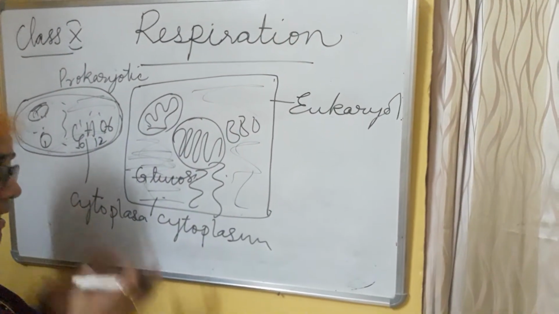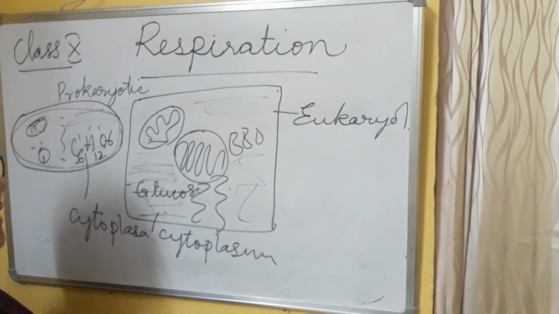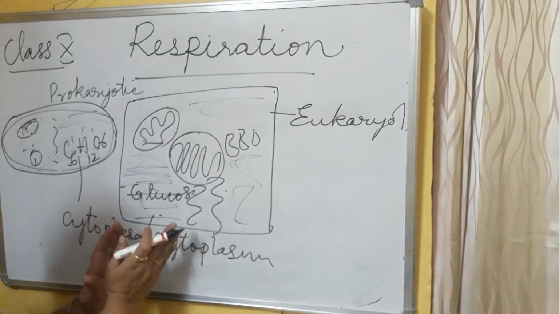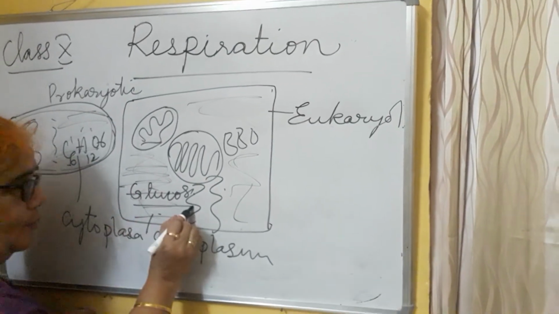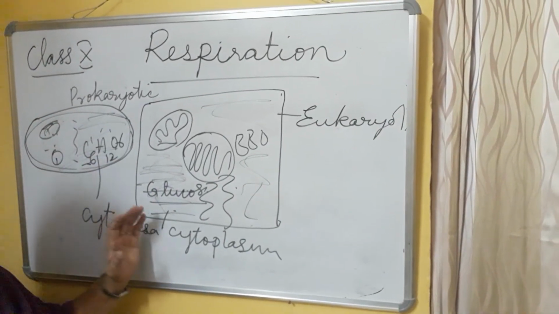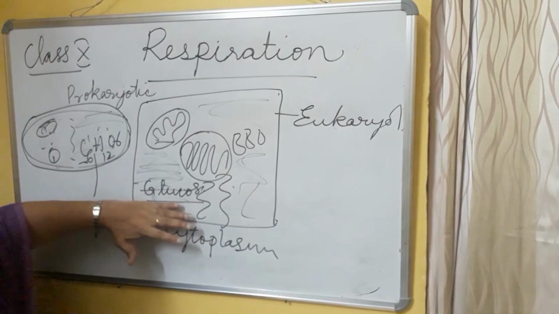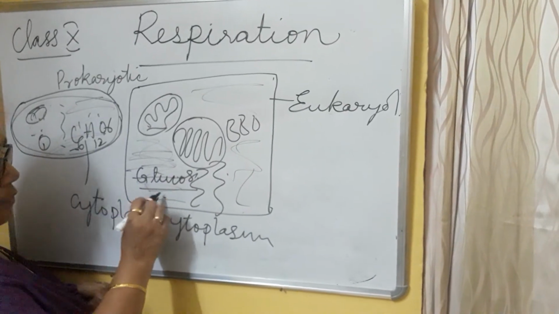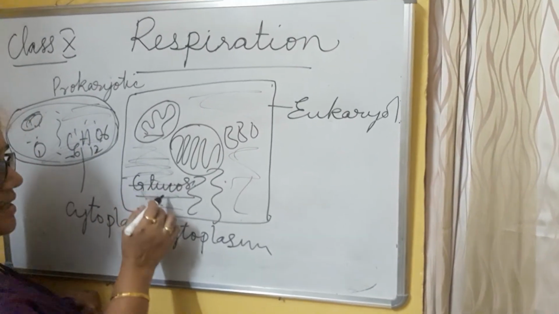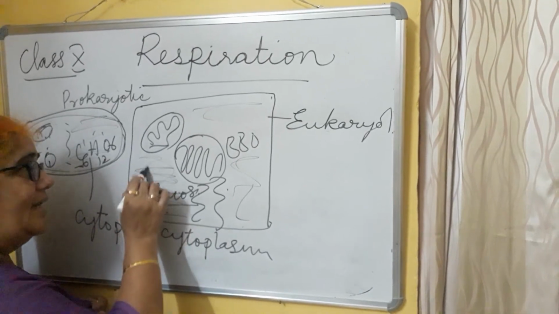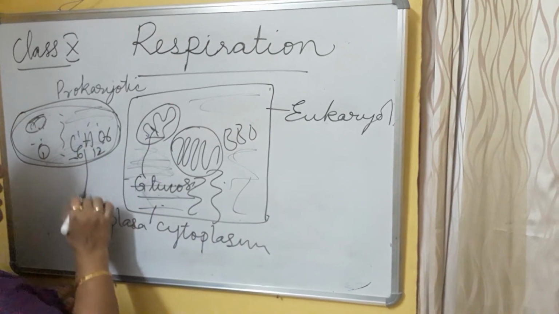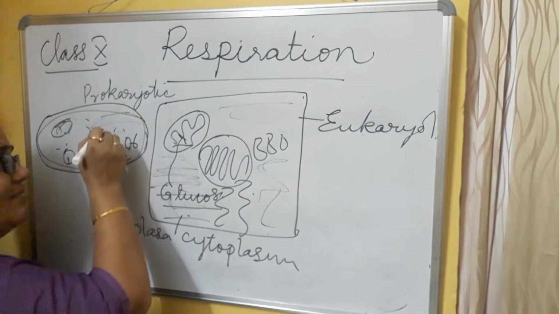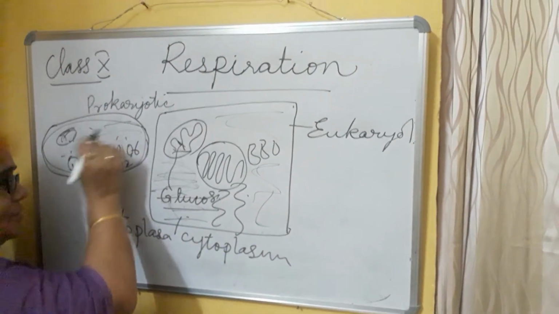Now the oxidation has to take place. Basically the oxidation takes place in the mitochondria, but the breakdown of the glucose starts in the cytoplasm. If it is a eukaryotic cell, the broken glucose will enter into the mitochondria. But in the prokaryotic cell, the broken glucose, that is pyruvic acid, will remain and be taken further also in the cytoplasm.